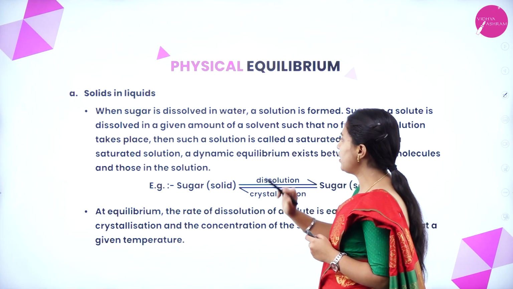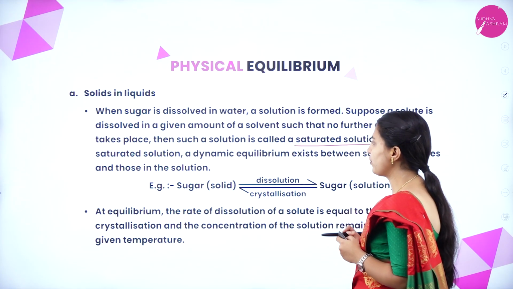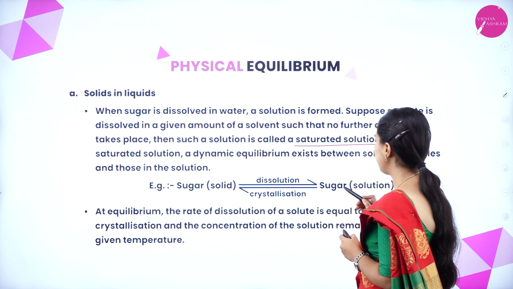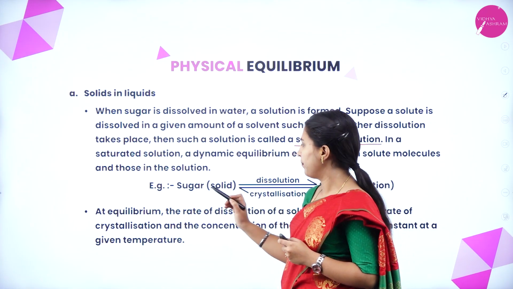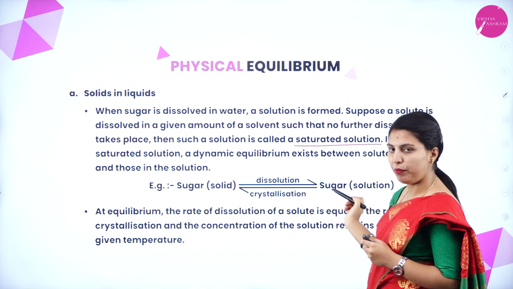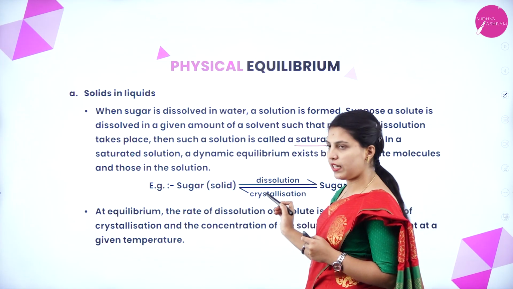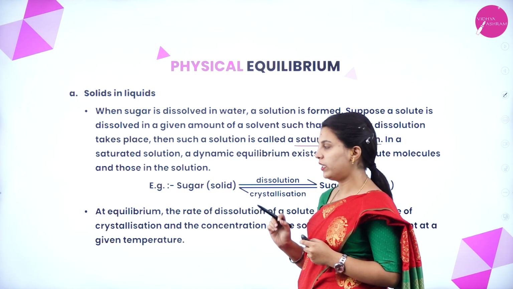Such a solution is called a saturated solution. In a saturated solution, a dynamic equilibrium exists between solute molecules and those in the solution. Solid sugar dissolves and a sugar solution forms. If crystallization takes place, it becomes solid sugar again.